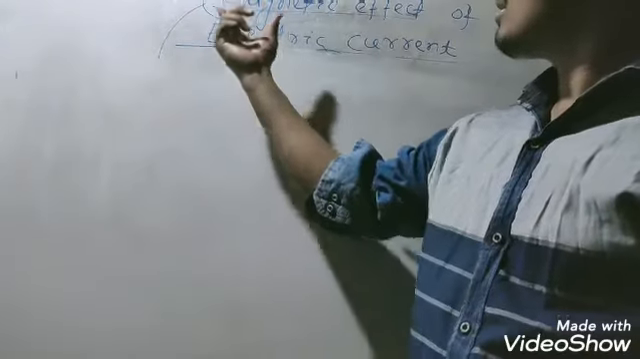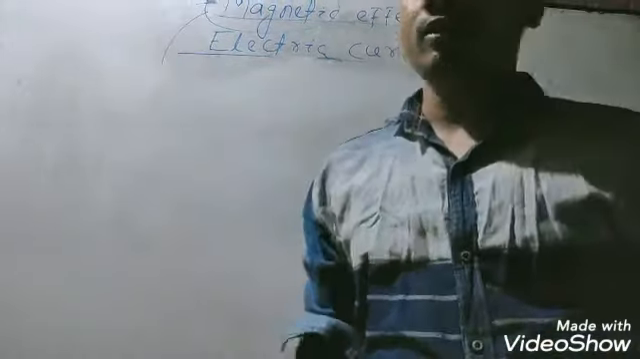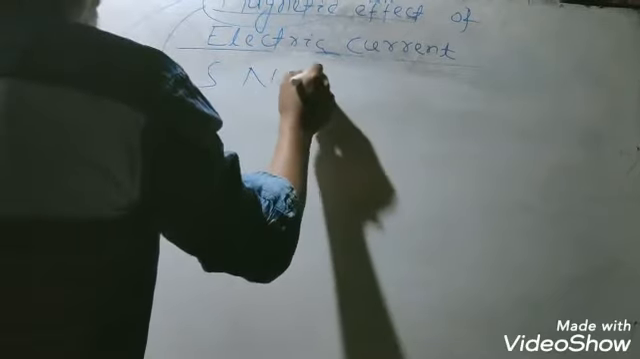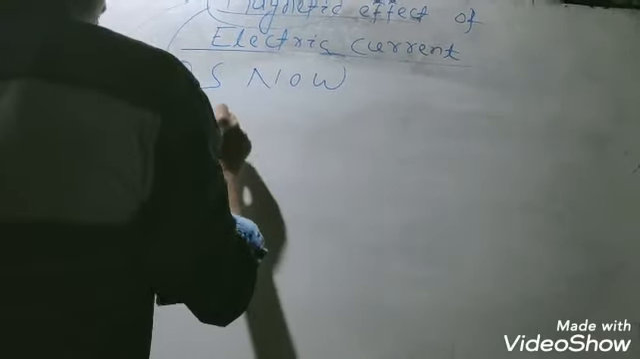Today we are going to discuss part 2 of magnetic effect of electric current. Today's highlight topic is SNOW. What is SNOW? And second is the right hand thumb rule.